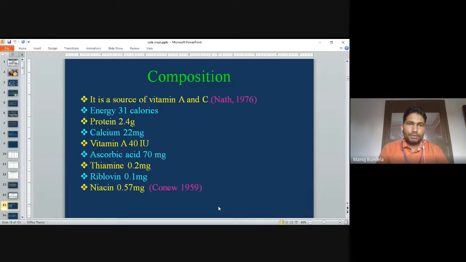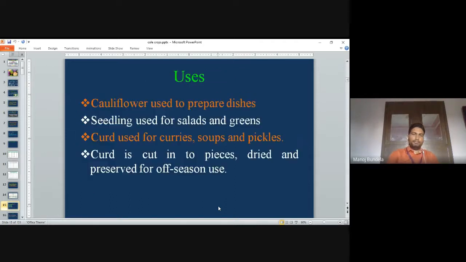Composition: it is a good source of vitamin A and C. The energy is 31 calories. Protein is 2.4 gram. Calcium 22 milligram. Vitamin A 40 international unit. Ascorbic acid 70 milligram. Thiamine 0.2 milligram. Riboflavin 0.1 milligram. And niacin 0.57 milligram.